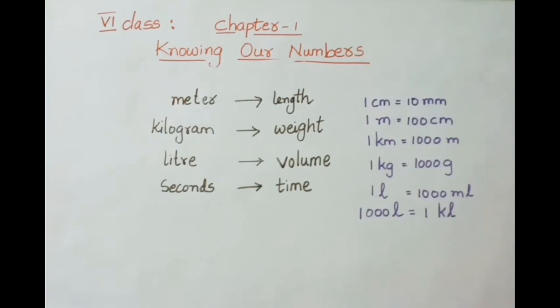Next, see here, 1 kilogram. 1 kilogram means 1000 grams. Next, 1 liter. 1 liter means 1000 milliliters. Then 1000 liters means how much? 1 kiloliter. So like this, if you want to convert from one unit to another unit, now I am going to explain. Let us see.